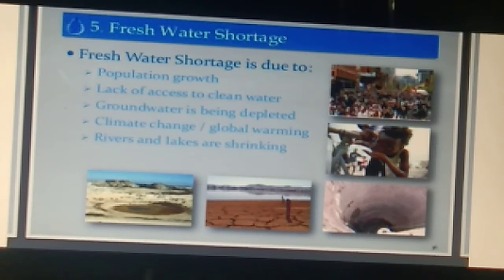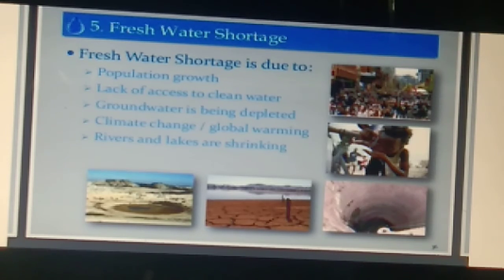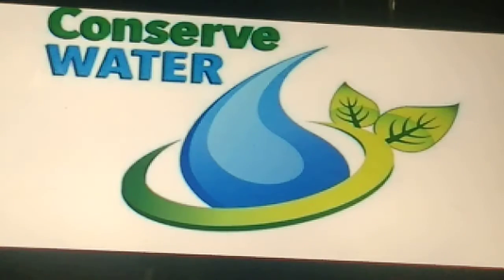So class, there is a fresh water shortage. Why is there a fresh water shortage? Because we live in India, where we have a large population. Due to this we have fewer water facilities, a lack of clean water, and groundwater is being depleted day by day. Climate change and global warming are all main causes of shortage of water.